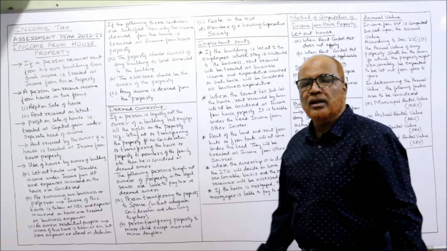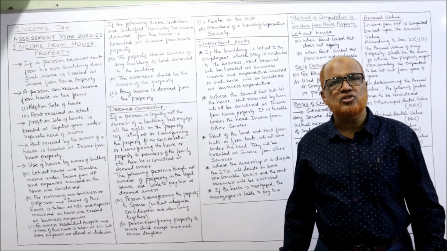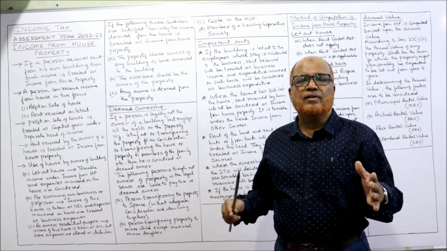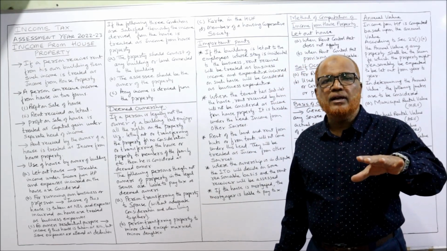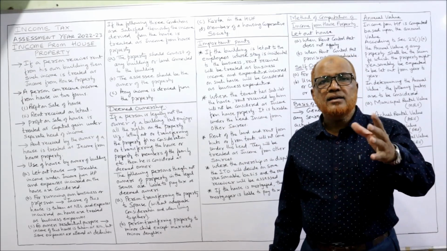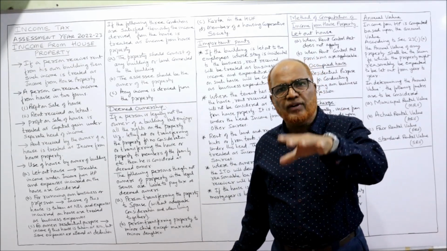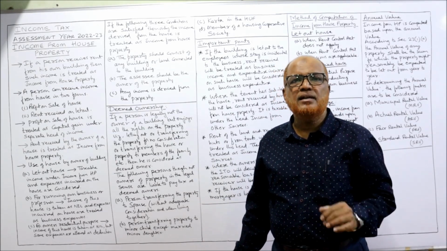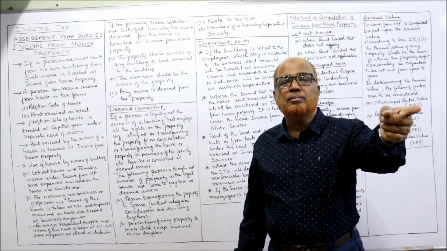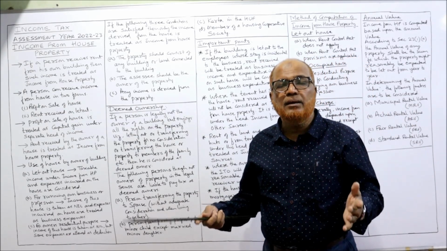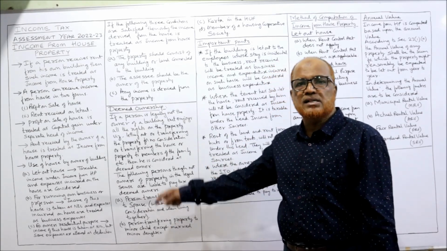Then karta in the Hindu undivided family. Hindu undivided family I have already discussed in the first, second chapter. It's a person. From income tax point of view, HUF is also one of the persons. The head of the family is karta. Karta is not the owner of the property. HUF property is the property of HUF. But karta is the representative. He is the head of the family. He is liable to pay tax. Income Tax Act will treat the karta as a deemed owner. You are not the real owner. The real owner is the HUF, but karta will be treated as a deemed owner.